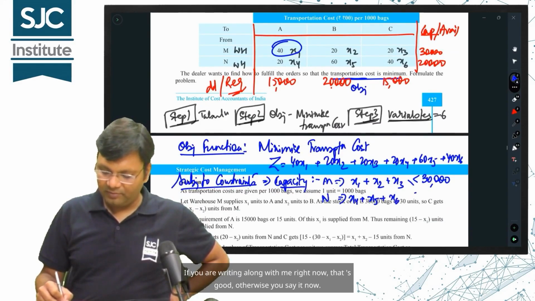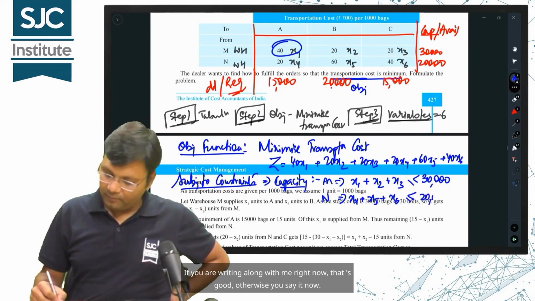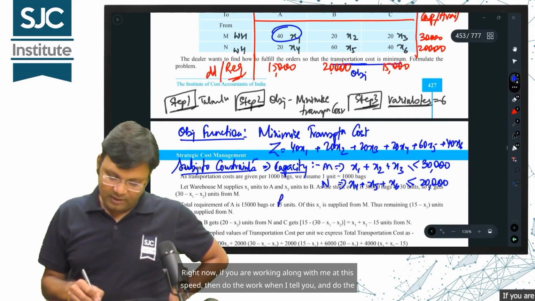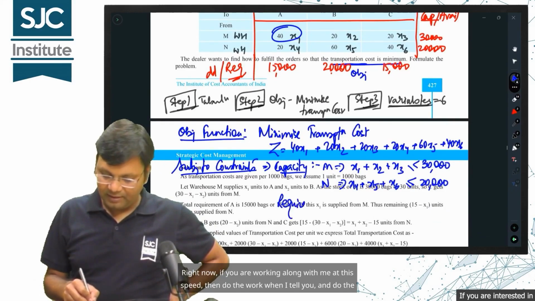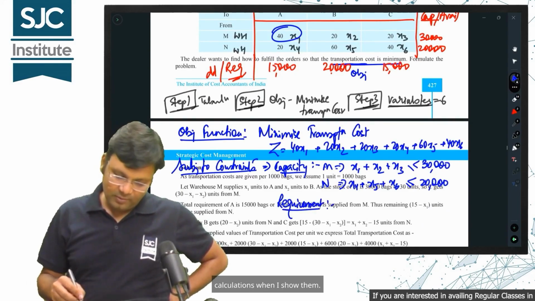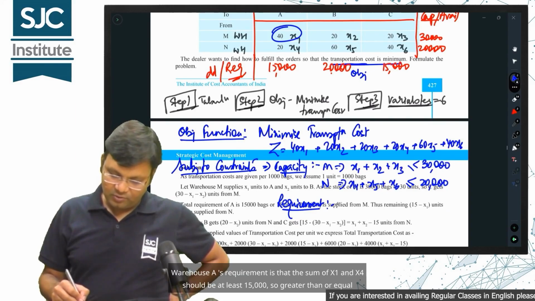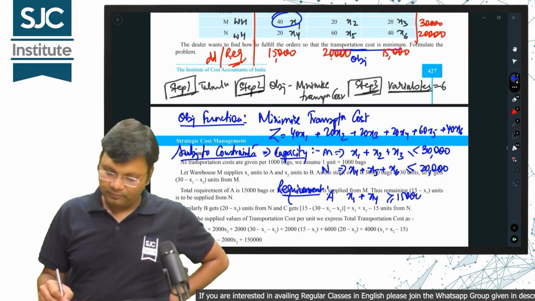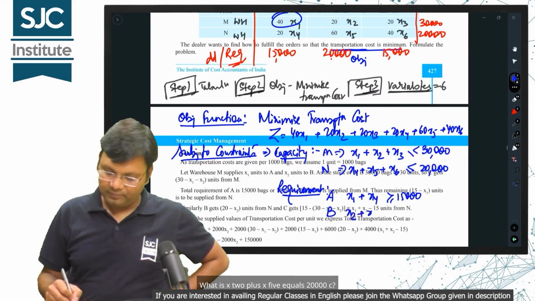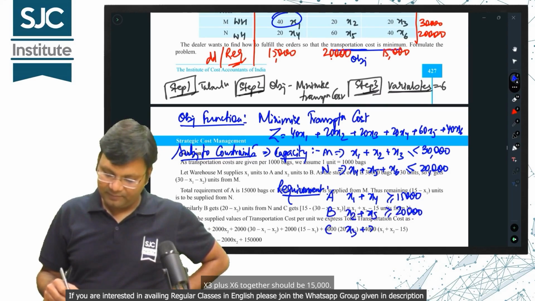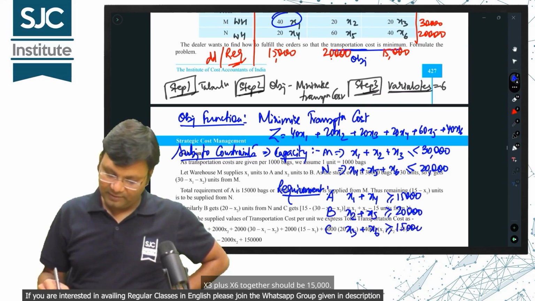If you are writing along with me right now, that's good, otherwise you say it now. Alright, you can write it down comfortably later. Right now, if you are working along with me at this speed, then do the work when I tell you and do the calculations when I show them. What will be the requirement? Warehouse A's requirement is that the sum of x1 and x4 should be at least 15,000, so greater than or equal to 15,000. What about B? x2 plus x5 equals 20,000. C? x3 plus x6 together should be 15,000.